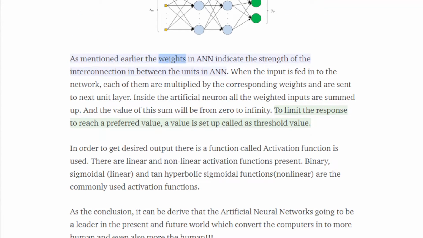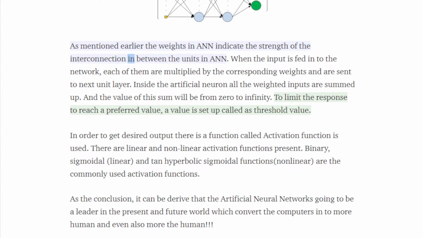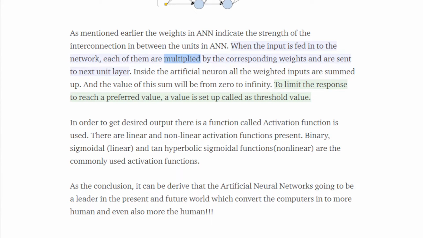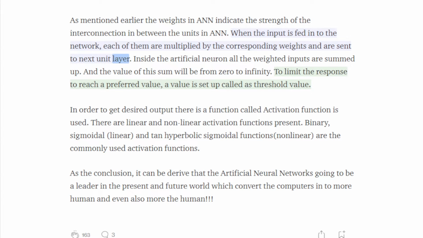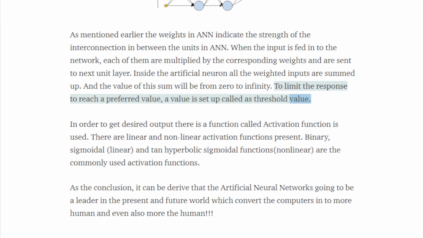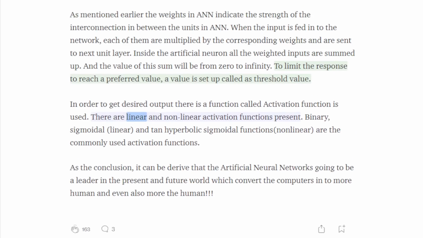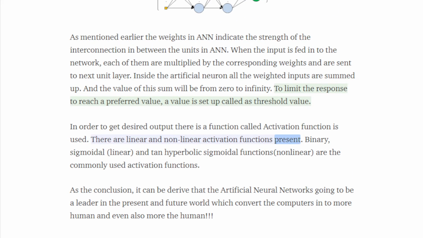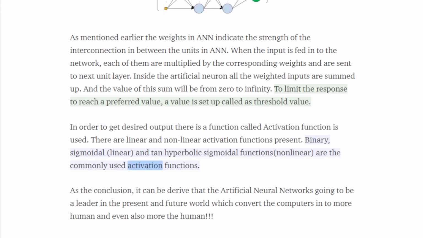As mentioned earlier, the weights in ANN indicate the strength of the interconnection between the units in the ANN. When the input is fed into the network, each of them is multiplied by the corresponding weight and sent to the next unit layer. Inside the artificial neuron, all the weighted inputs are summed up, and the value of this sum will be from 0 to infinity. To limit the response to reach a preferred value, a value called the threshold value is set up. In order to get the desired output, a function called the activation function is used. There are linear and nonlinear activation functions. Binary, sigmoidal, linear and tan hyperbolic functions are the commonly used activation functions.